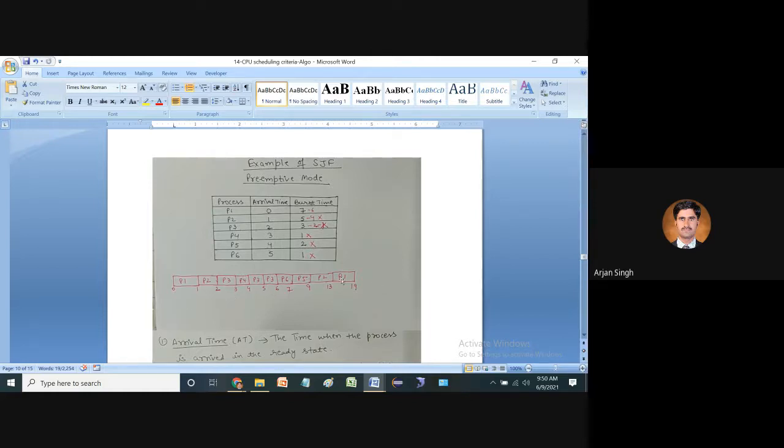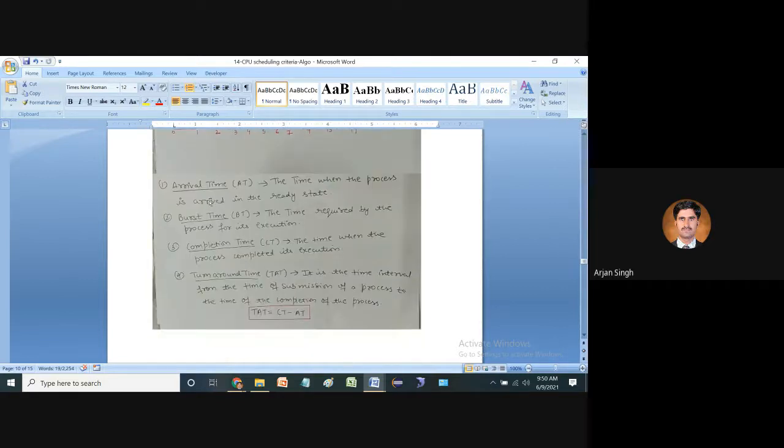So now we have found the Gantt chart over here, right? Supposing we discuss the arrival time. Basically, arrival time is the time when the process arrives in the ready state. Burst time is the time required by the process for its execution, right? Execution means how much time is required to complete its job. Completion time CT is the time when the process completes its execution.